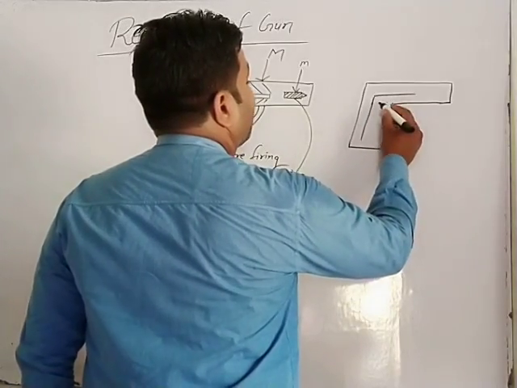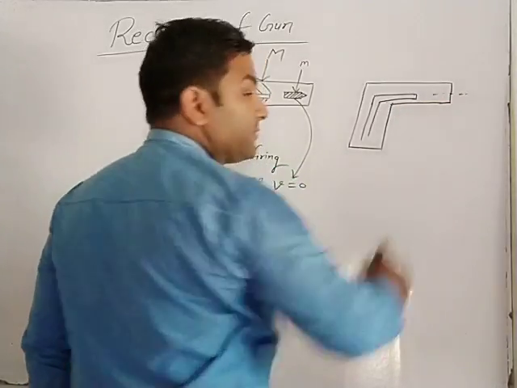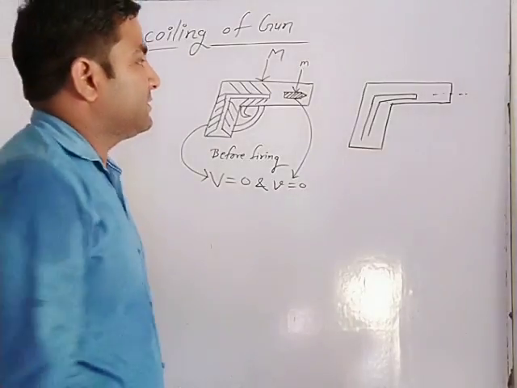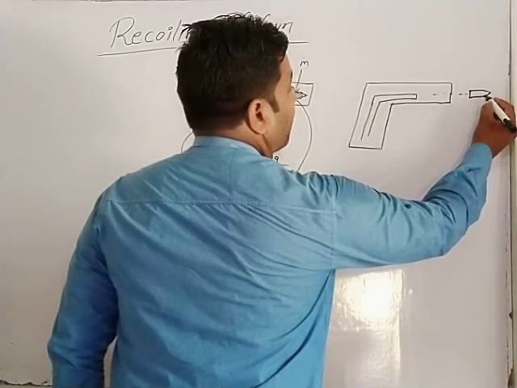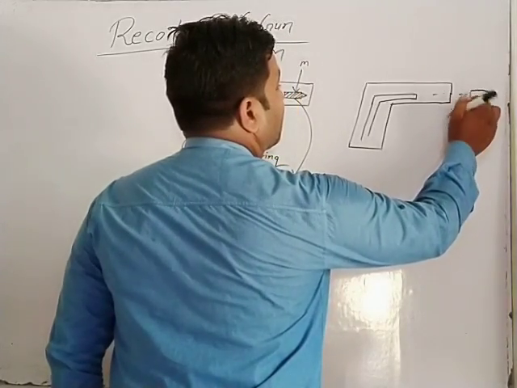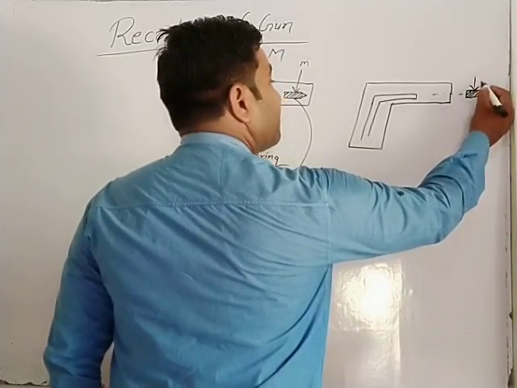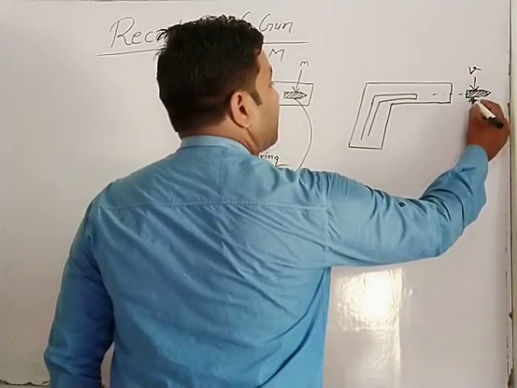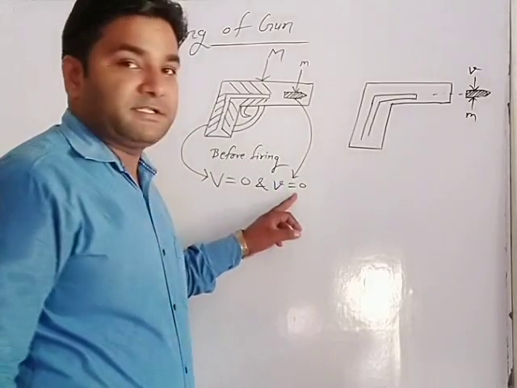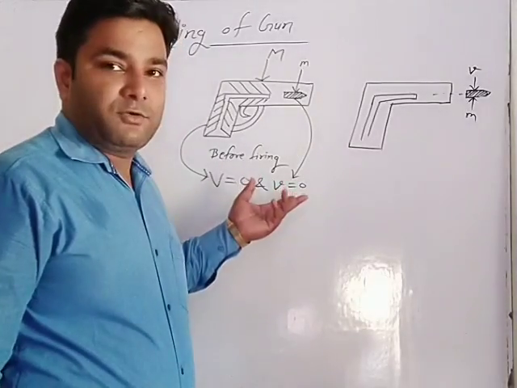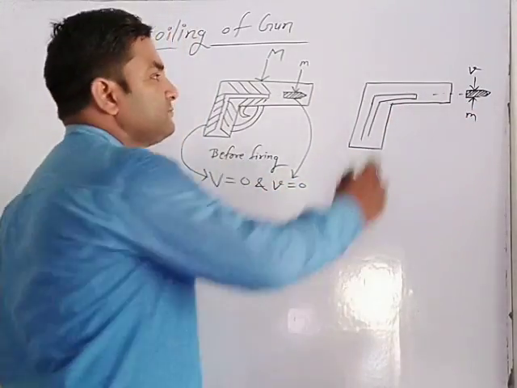Then after firing, the bullet is ejected from the gun. This is the position of the bullet after firing, having velocity v and mass small m. The mass is the same, but the initial velocity was zero, and after firing it has some velocity, small v.